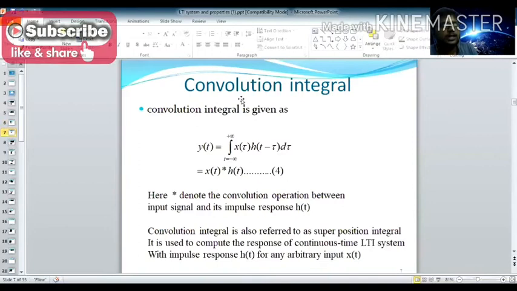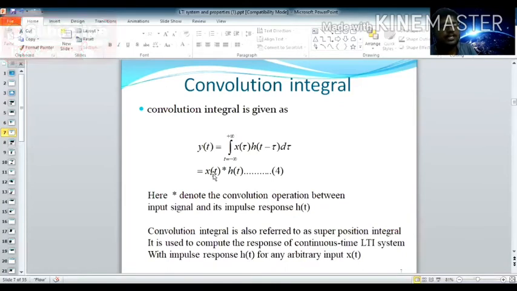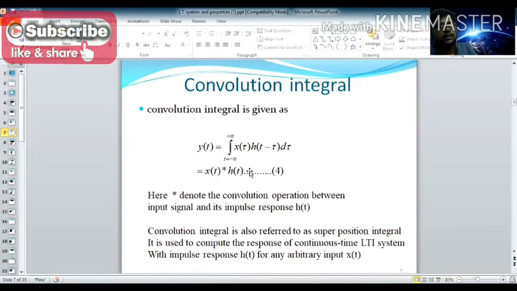What is the convolution integral? The convolution integral is given as y(t) equal to, as we already found, x(τ) h(t − τ) dτ. Now this equation can be represented as x(t) star h(t). Here the star symbol denotes the convolution operation. If it is linear convolution, you put a dot. If it is circular convolution, you put a circle along with the dot. So here the star denotes the convolution operation between the input signal and the impulse response h(t).